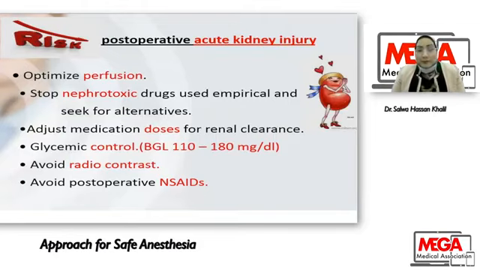Glycemic control: keep your blood glucose level 110 to 180 milligram per deciliter. Tight glycemic control shows no benefit. Tight glycemic control is restricted to certain cases such as severe traumatic brain injury or severe sepsis, otherwise it is of no benefit anymore. Only maintain your blood glucose level between 110 and 180. Avoid any radio contrast. Avoid post-operative non-steroidal anti-inflammatory drugs.